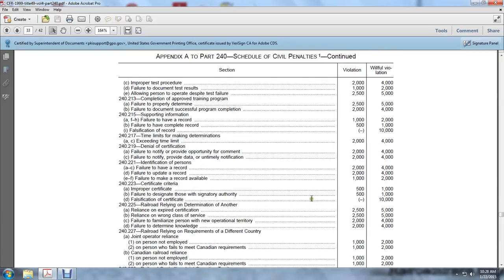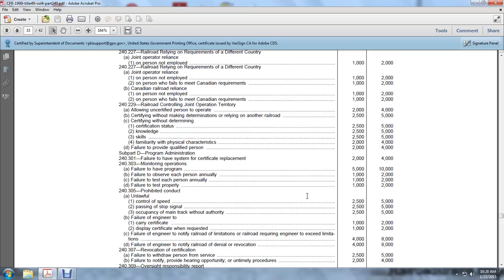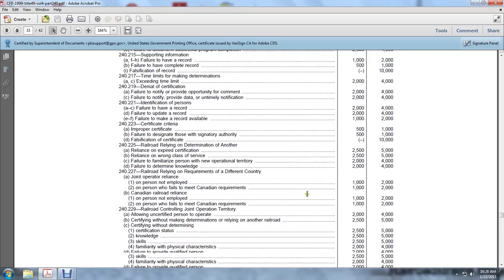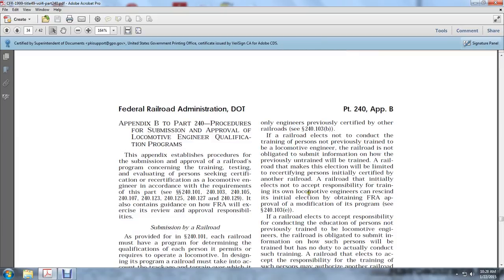All right. These are the penalties. I want to move on to Part B. Alright, this is Appendix B.